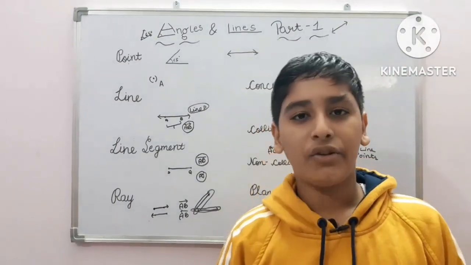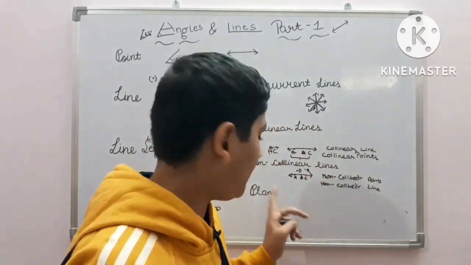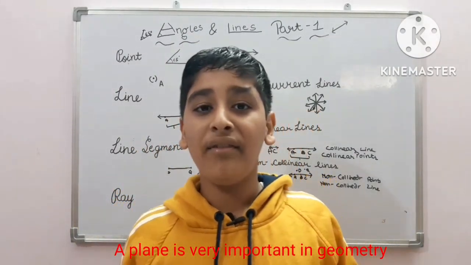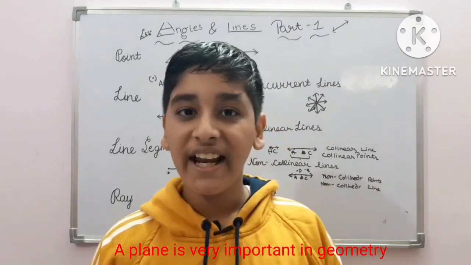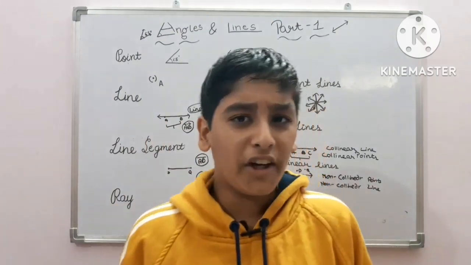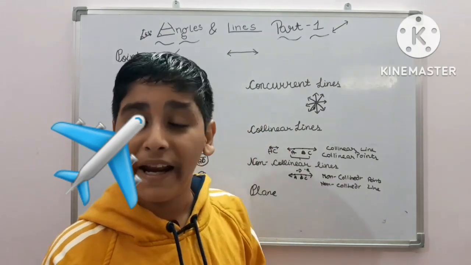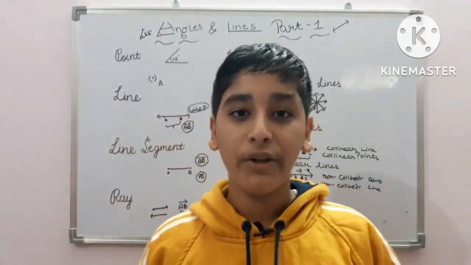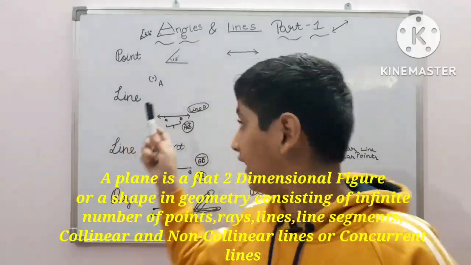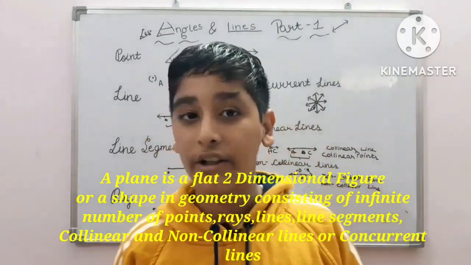So now let us talk about our last very interesting topic, but not the least, a plane. What is a plane? A plane is very important in geometry. Even in exams such as JEE and NEET, questions on planes are asked. Now, I'm not talking about aeroplanes that fly in the sky. I'm talking about a plane in geometry. A plane is a flat, two-dimensional figure that consists of an infinite number of points, lines, line segments, rays, concurrent lines, collinear and non-collinear lines.